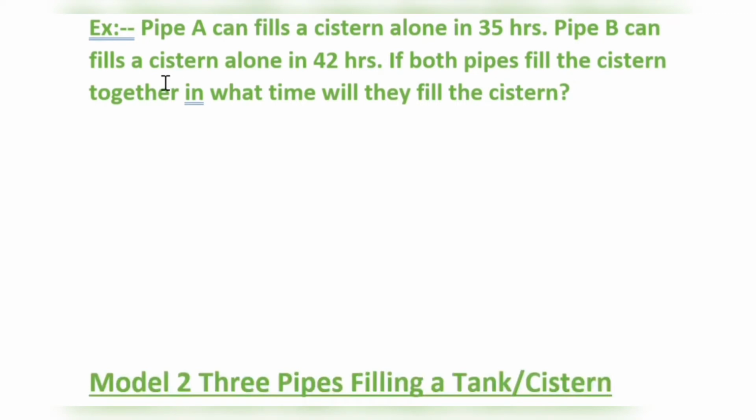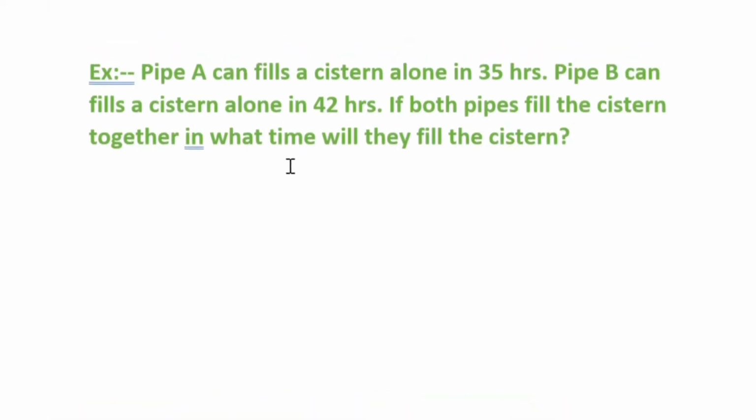In this same similar topic I'm giving you: pipe A can fill a cistern alone in 35 hours, pipe B can fill it in 42 hours. If both pipes fill the cistern together, in what time will they fill it? Okay, so they are asking time. So in this, finding the LCM is a bit difficult.